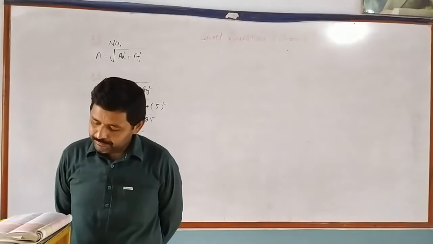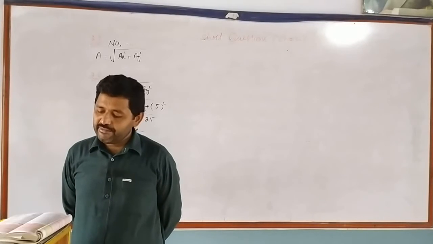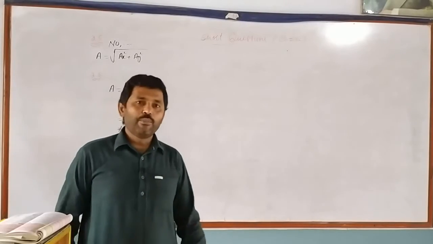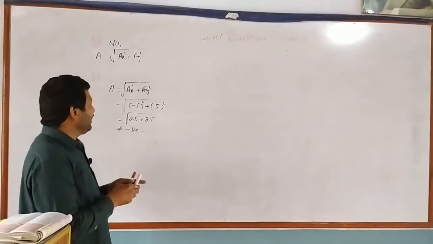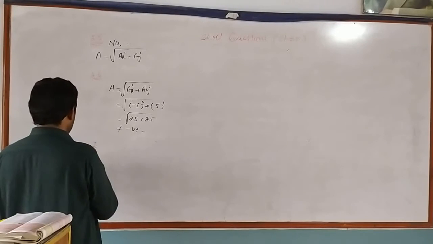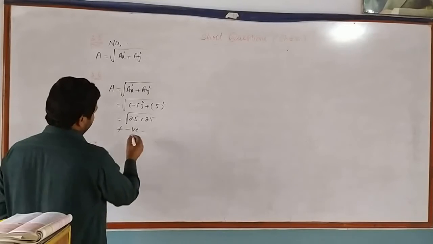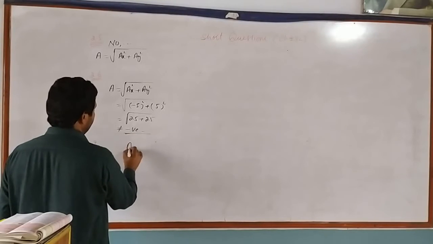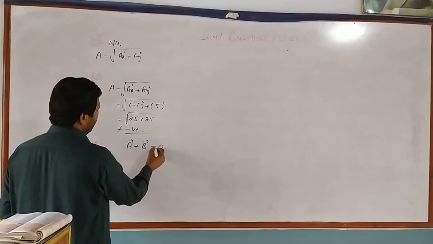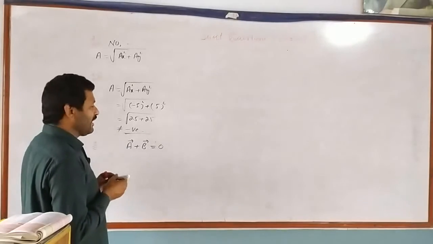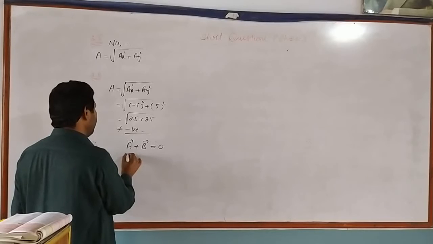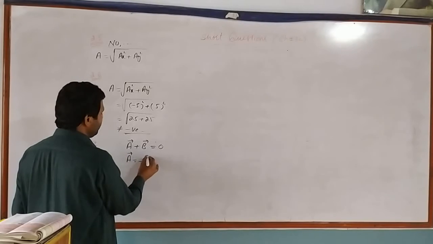Question number 7: if vector A plus vector B is equal to 0, what can you say about the components of these two vectors? This equation can be written as vector A is equal to minus vector B.